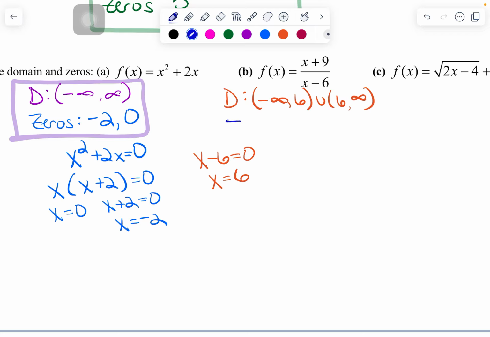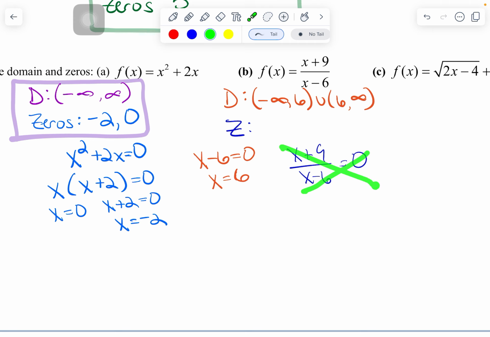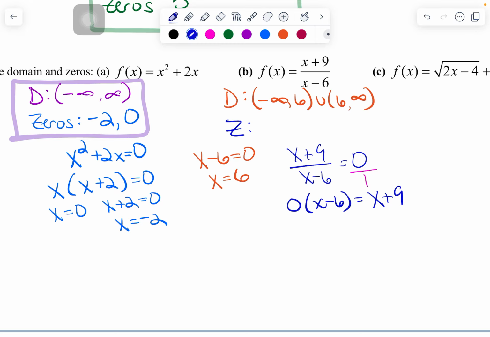All right, the other part we're going to do is z for zeros. And I'm going to take the whole function, so x plus 9 over x minus 6 set equal to 0. And I'm going to solve this by cross multiplying. So this cross is 0 times x minus 6, and then this cross, and yes, there is a number sitting underneath. The number underneath 0, remember you can always write this as 1. So multiplying by 1 isn't going to change anything. So that's going to get me x plus 9.